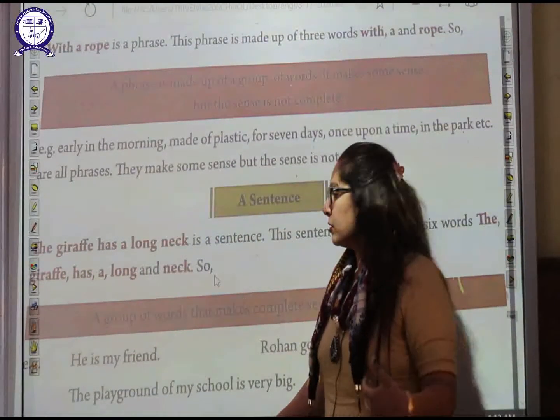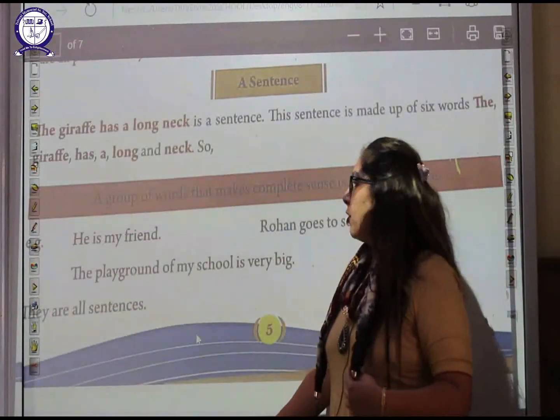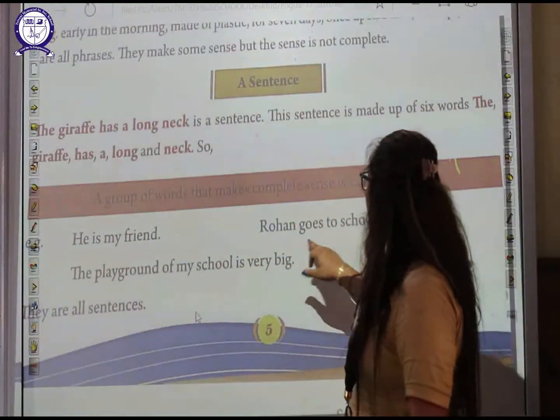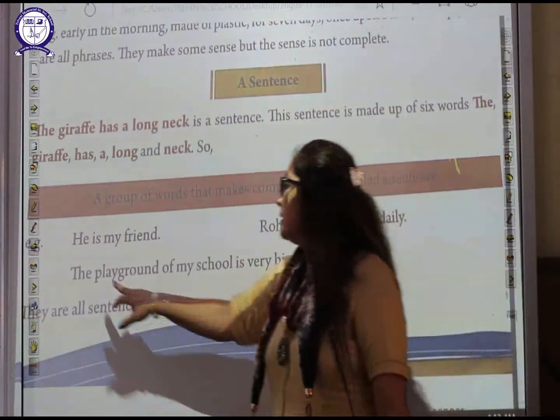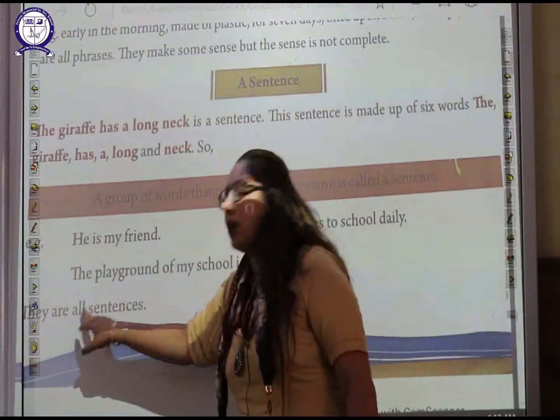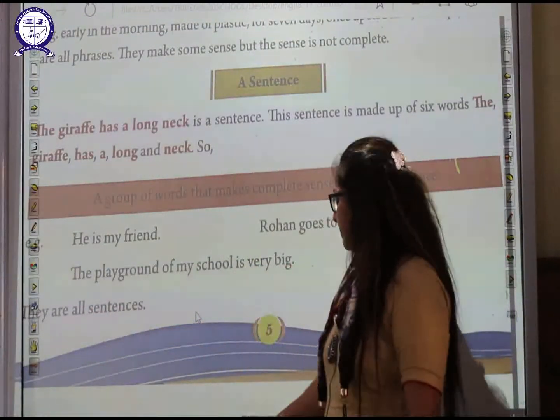Now we'll go for more examples, students. He is my friend. Rohan goes to school daily. The playground of my school is very big. They are all sentences.